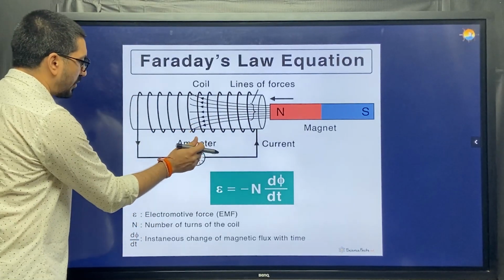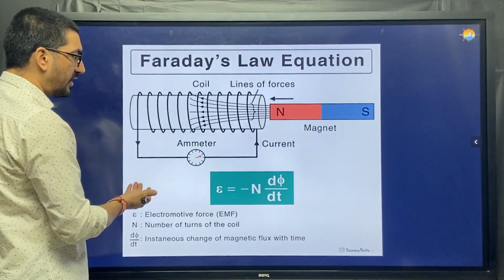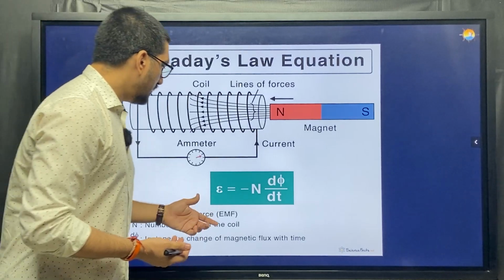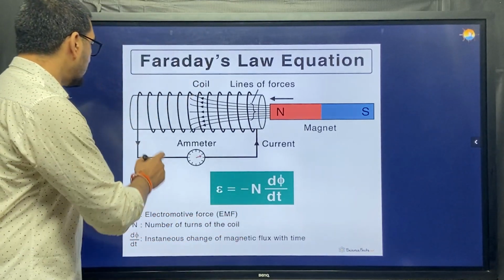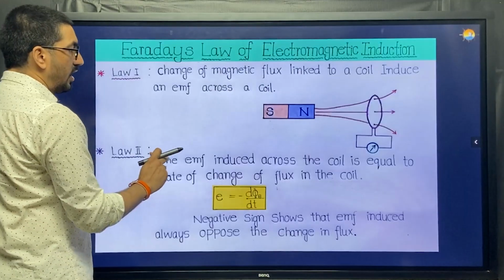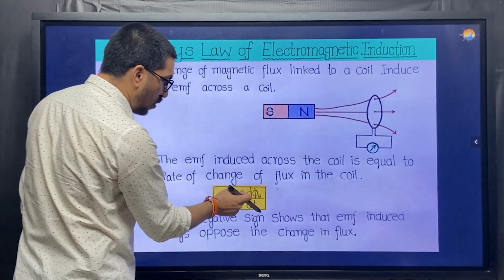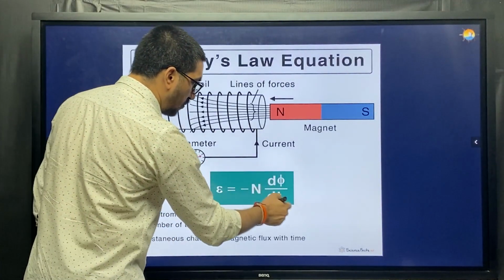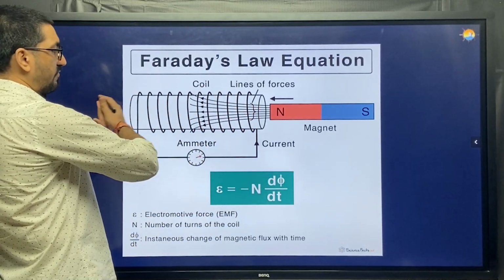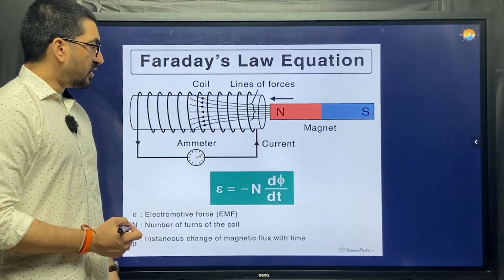I can use a voltmeter also. So here the voltmeter will show me voltage instead of current, right? Okay, the formula is the same. E is equal to, in this case I am using N, because in my previous case I had only one turn, so N was 1. So the rate of change of flux is because of one coil. When you have N number of coils, then you are multiplying by N, because yes, makes sense.